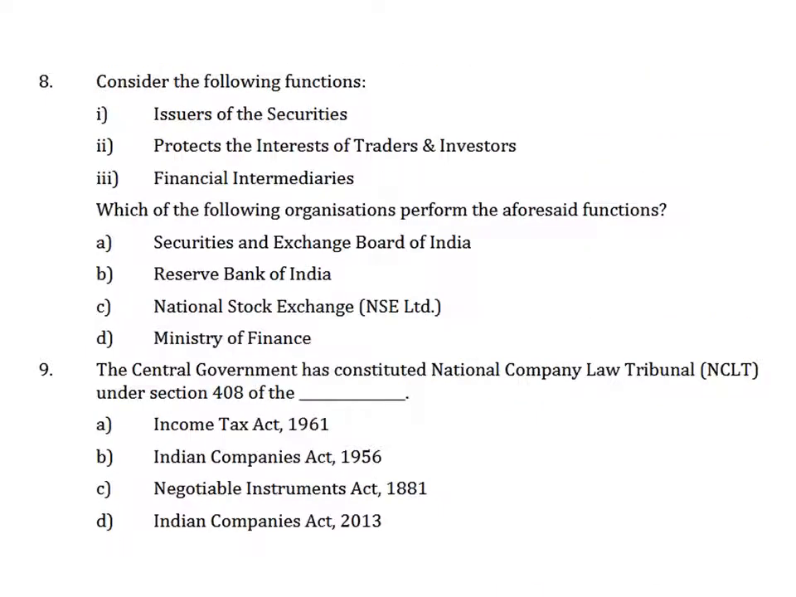The eighth question says, consider the following functions. Issuers of securities, protects the interests of traders and investors, financial intermediaries. Which of the following organizations perform the aforesaid functions? Without looking at the options, can you tell me the board that issues the securities, they protect the interests of traders and investors and the financial intermediaries? They are SEBI. The answer is A.